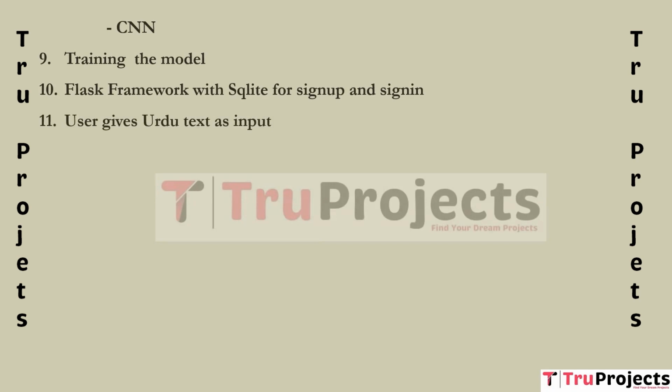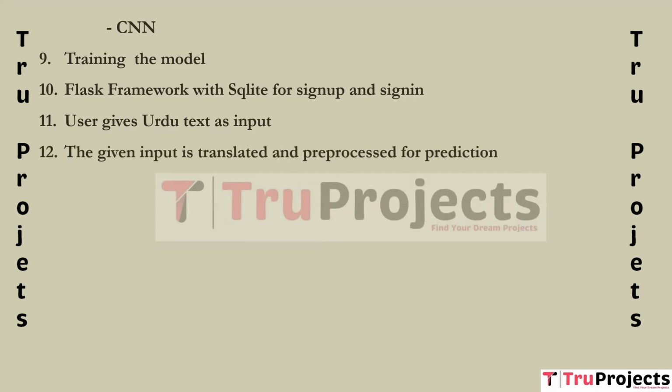Next one is user gives input, which is Urdu input. In this module, the user interacts with the web application, providing the Urdu input, typically in the form of text for sentiment analysis. Next one is the given input is translated and pre-processed for prediction. If required, user input may be translated or pre-processed for compatibility with the model's input requirements. This step involves preparing the user input for sentiment analysis.